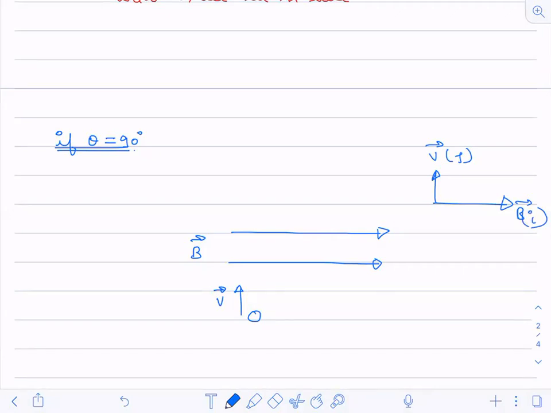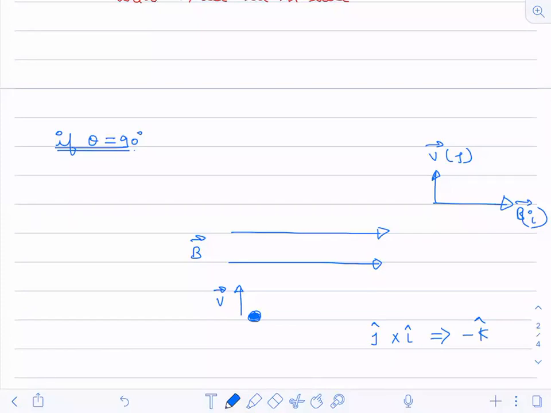Fine. Now, what will happen to this charge? When this particle is moving, there will be a force on this charge. Along what direction? Let us find out. It is i and j, because we are doing v cross B. So j cross i will give us minus k. Understood? So this particle goes in the minus k direction, meaning inside the plane.